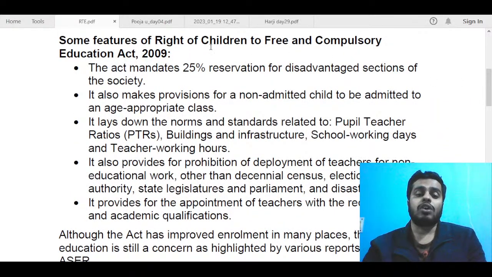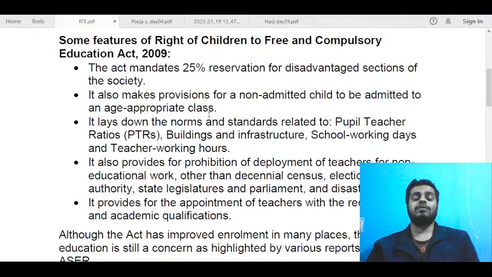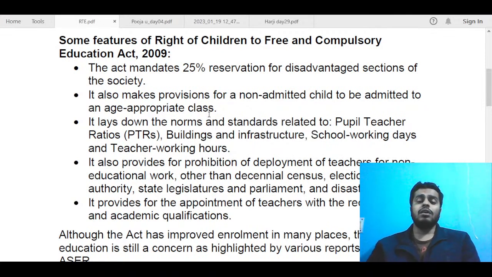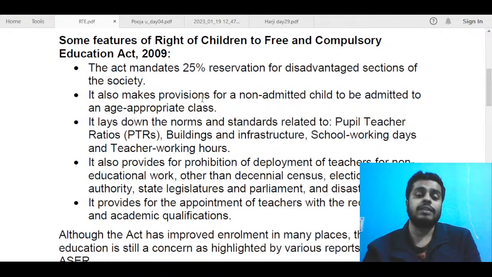For example, you can talk about the 25% reservation for disadvantaged sections. In these disadvantaged sections, SC, ST and OBC communities come, so you can talk about them. Next, it also makes provisions for a non-admitted child to be admitted to an age-appropriate class. For example, if someone is 8 or 10 years old and is not admitted to any school or class, then he can be admitted to that age-appropriate class. So it provides that leverage in this act.